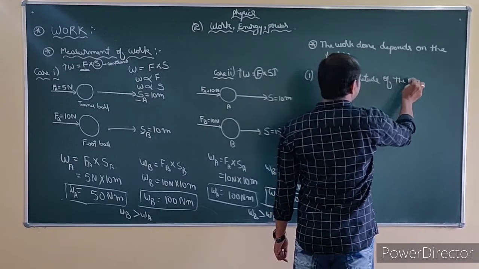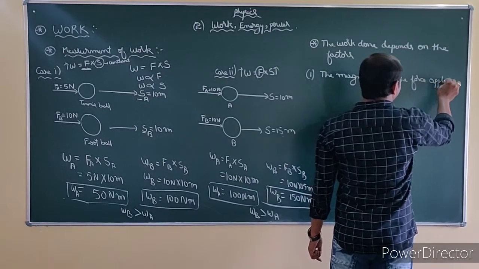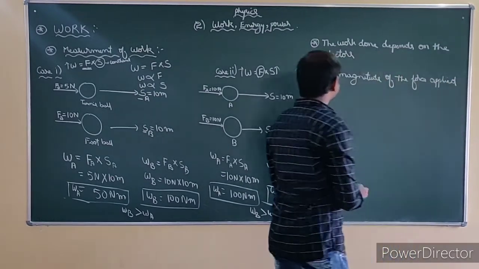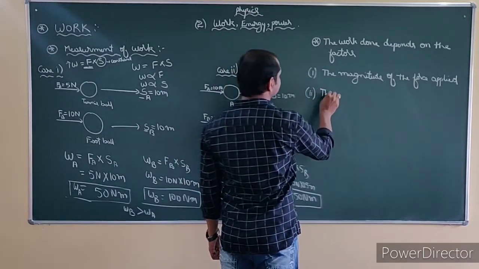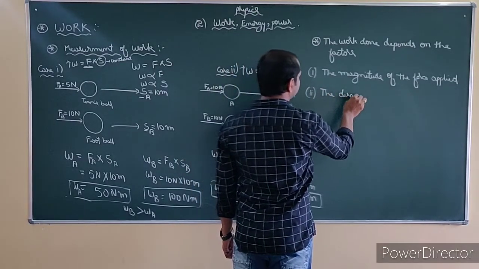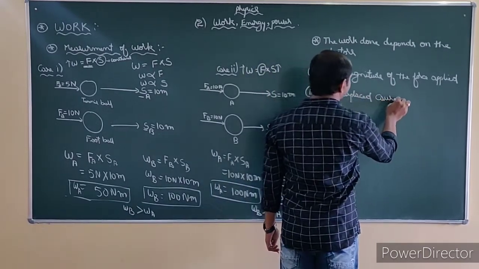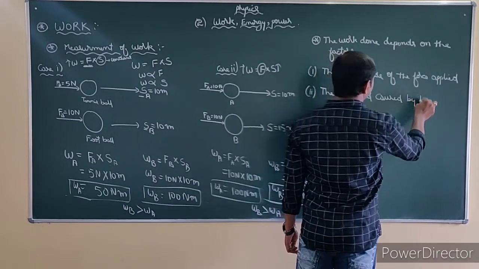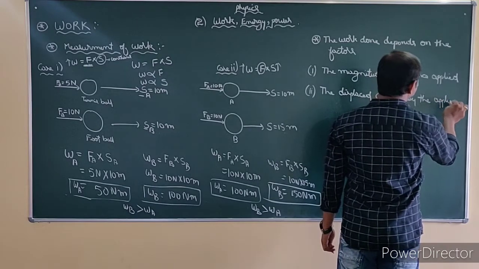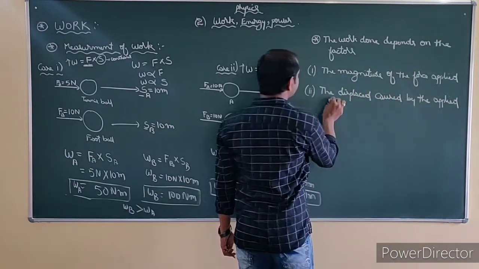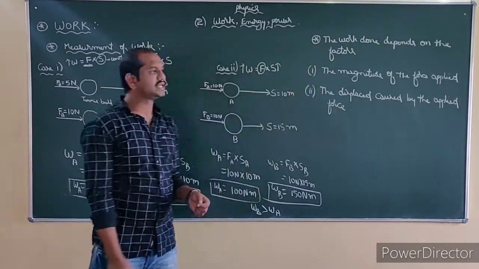Then what is the second one? The displacement caused by the applied force. Understand? These are the two conditions on which work done is defined.